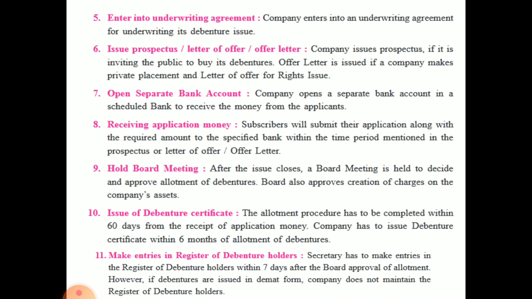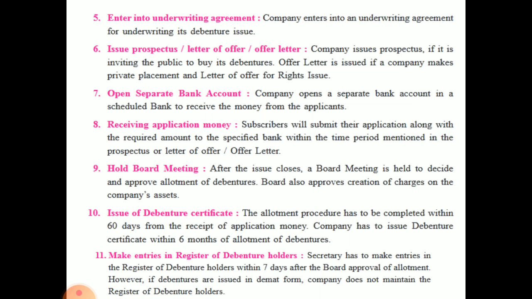However, if debentures are issued to demat account, company does not maintain register of debenture holders because demat account is what it is, through online technology with the use of the internet. So यहाँ पे सारा डिटेल्स सारा जो डेटा है वो सेव हो जाता है ऑटोमेटिकली. Now for this there is no need to maintain a separate account. So with this we end the 4th chapter.